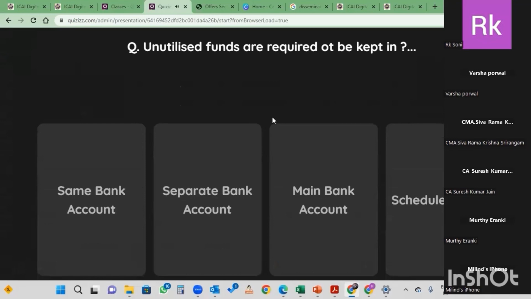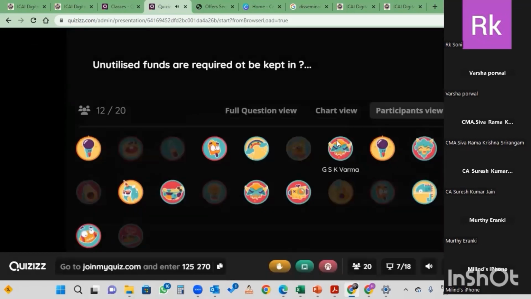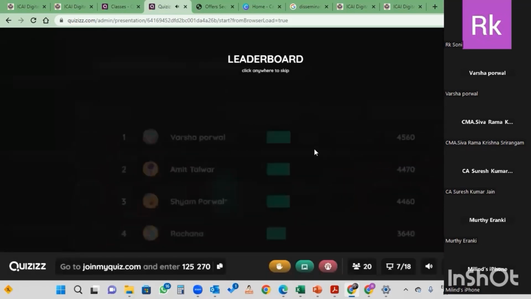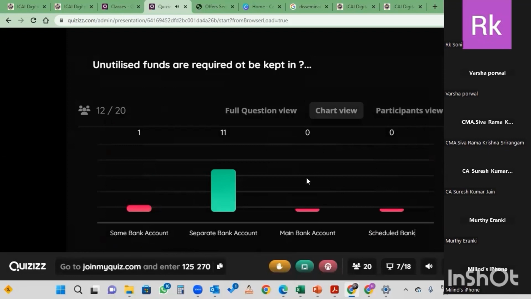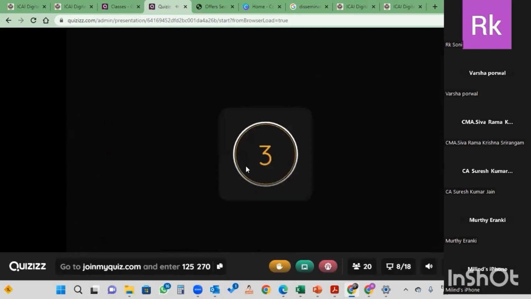Unutilized funds are required to be kept in: the same bank account, a separate bank account, with a scheduled bank, or in the main bank account? In the separate bank account. Right answer.